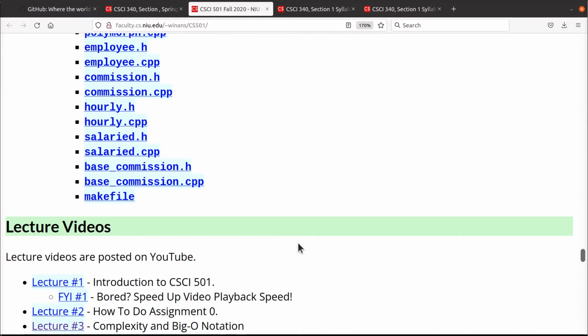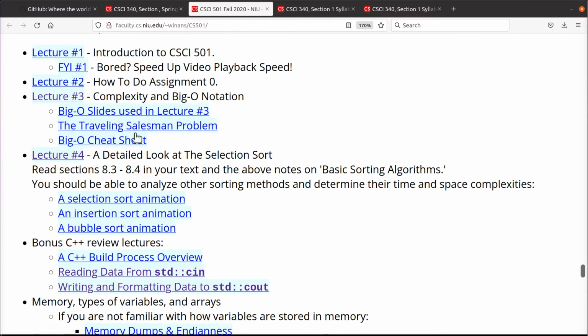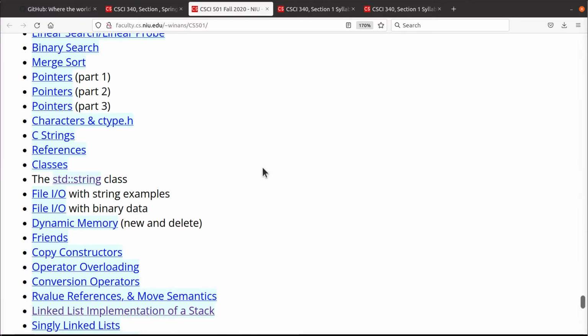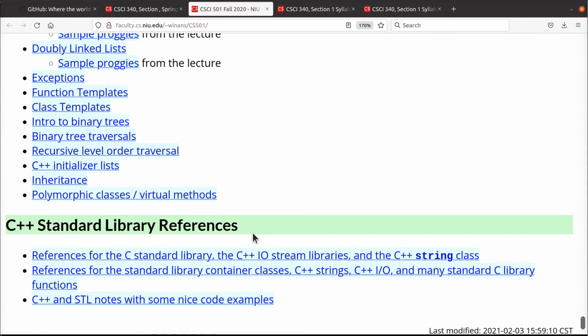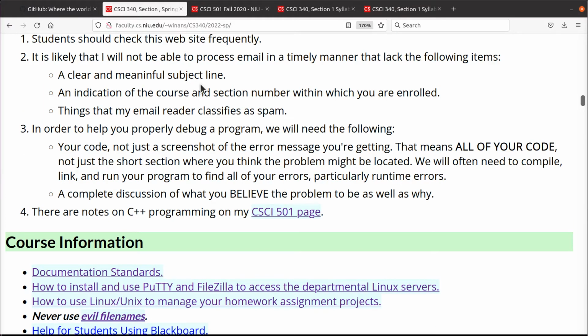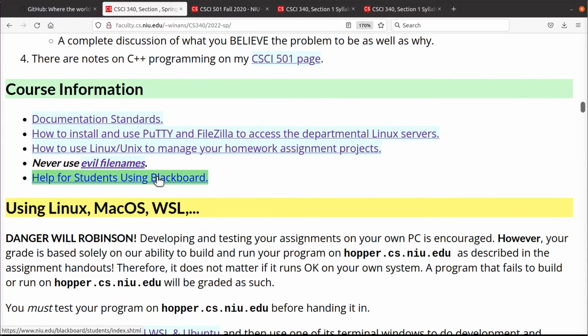Okay, so actually those are handouts up there, the videos are down here, I'm sorry. How to look at things like complexity, how sort algorithms work, and things like that. How to classes, references, strings, pointers, etc., etc. All these lectures in here are yours for free for the taking. If you have fallen behind, you're going to want to review these. Okay, that's why this link is in here.